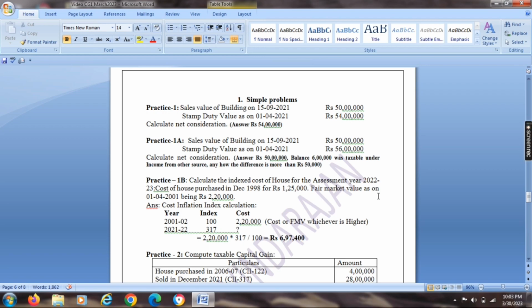The second, practice 1A. Sale value of building is 50 lakh, but the stamp duty value is 56 lakh. So the sale value 50 lakh into 110% is 55 lakhs. We can compare the sale value and the stamp duty value. But here the stamp duty value is more than 55 lakhs, that means more than 110% of the sale value. So the difference between these two will be taxable under income from other sources. That will not be considered under capital gain. Here the net consideration will be only 50 lakhs.